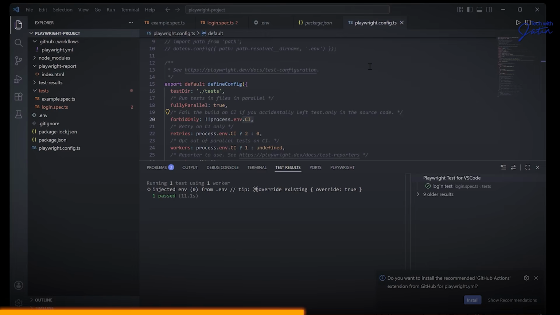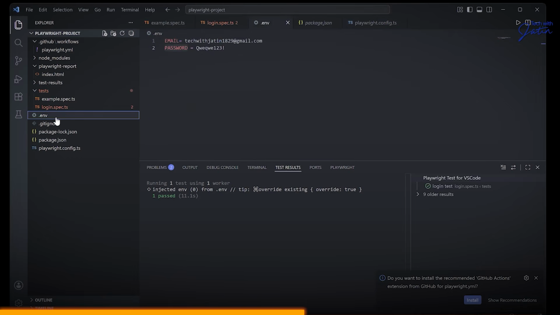I may have missed a detail, but why do we need to create a separately installed .env file? Can't we create it manually? I created it manually. This .env file was manually created. It was not automatically created. The installation of those packages had to be done to read that env file and all. That's the reason I had to install the .env package and all.